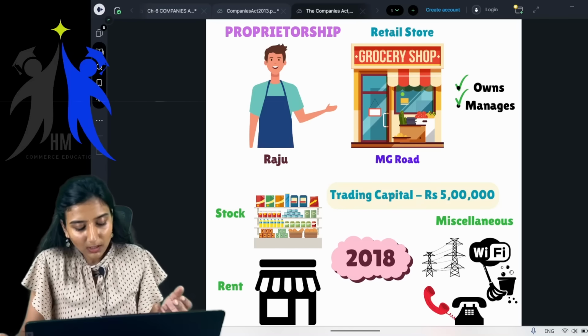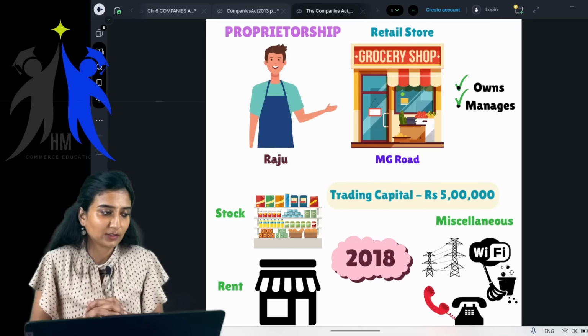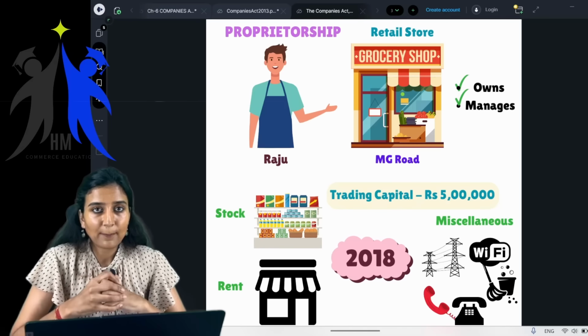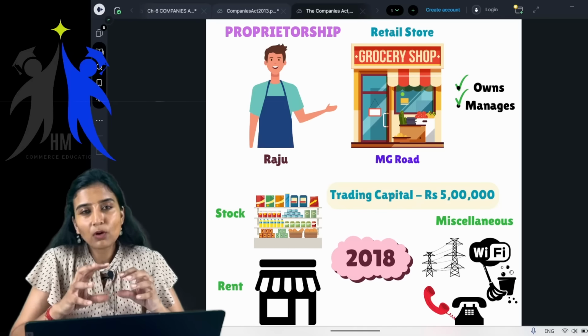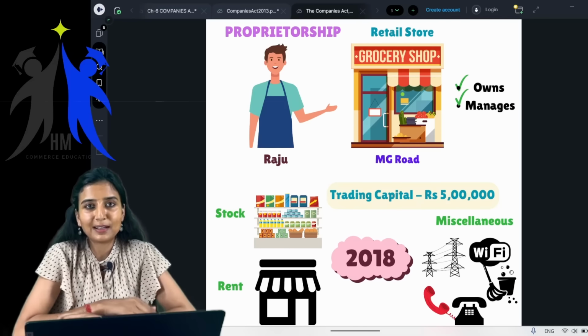Say for example, I'll imagine myself. I came to Bangalore with so much of expectations, and I had a lot of dreams, and I wanted to be very big, very ambitious. But I do not have too much of money. I just had a small capital of say rupees 5 lakh. And with the small capital, I opened a very small grocery shop here in Bangalore, say MG Road.